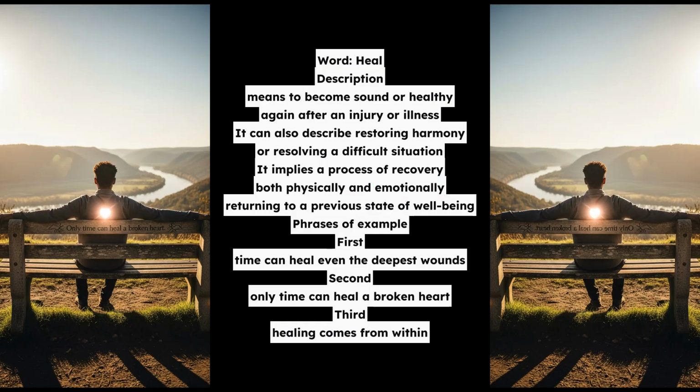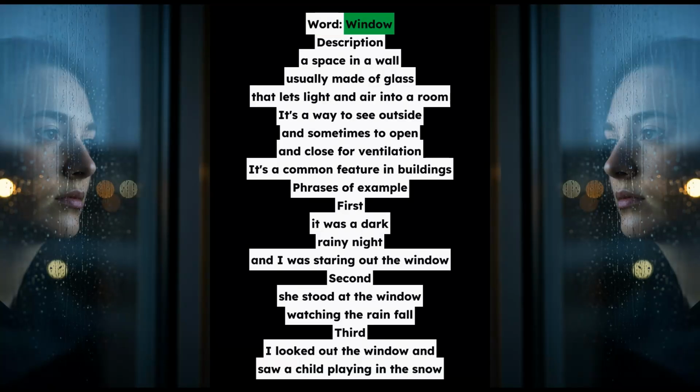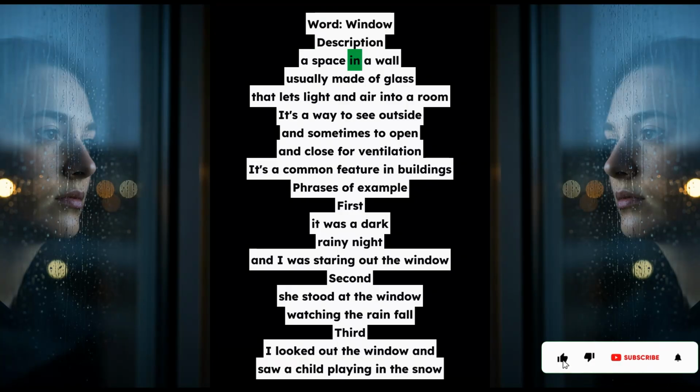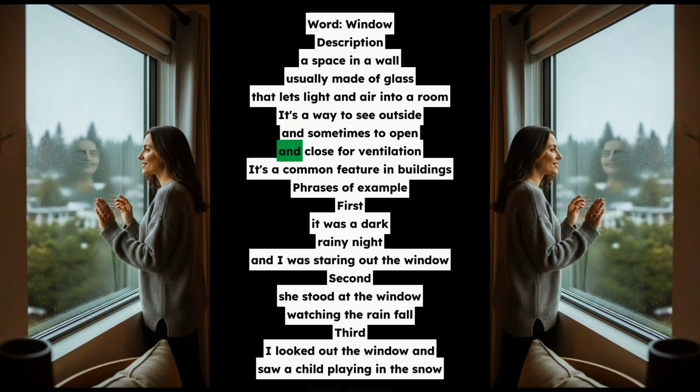Word: window. Description: a space in a wall, usually made of glass, that lets light and air into a room. It's a way to see outside and sometimes to open and close for ventilation. It's a common feature in buildings. Phrases of example. First, it was a dark, rainy night, and I was staring out the window. Second, she stood at the window, watching the rain fall. Third, I looked out the window and saw a child playing in the snow.